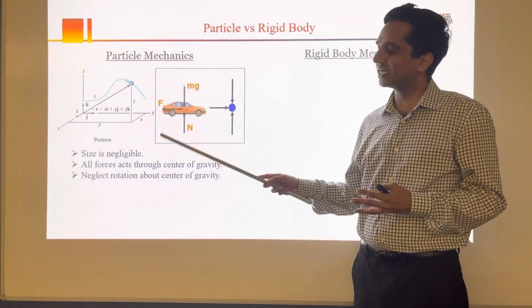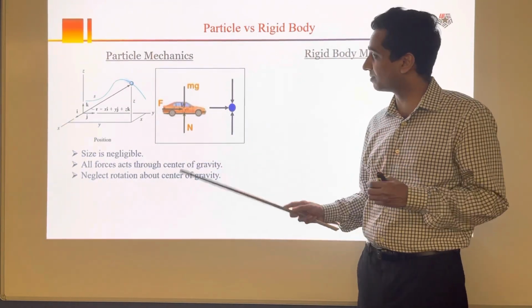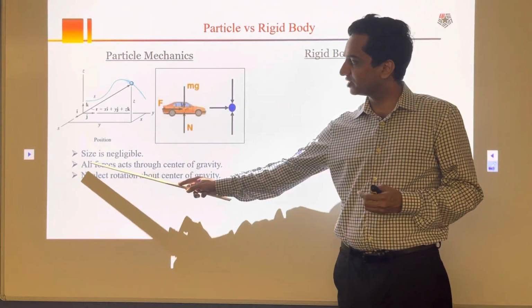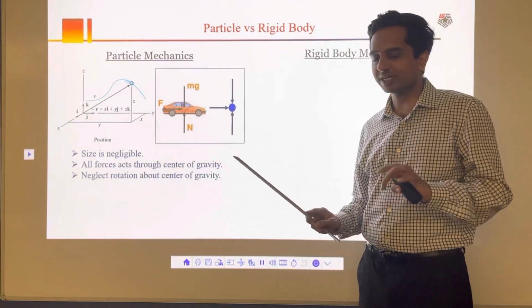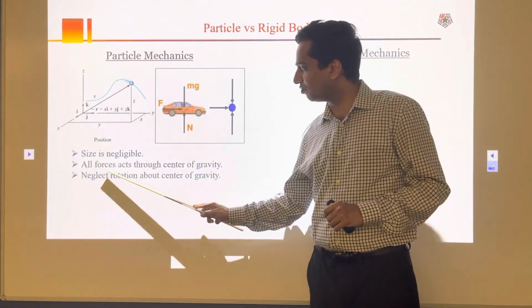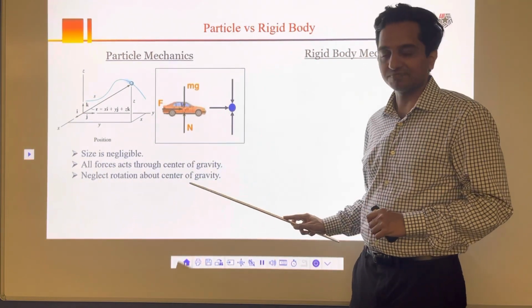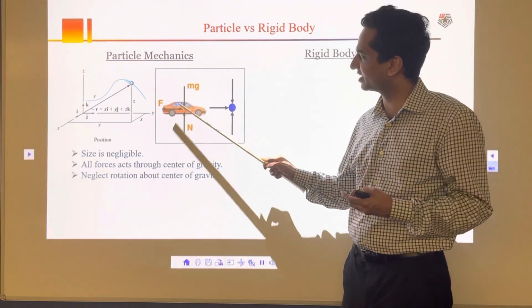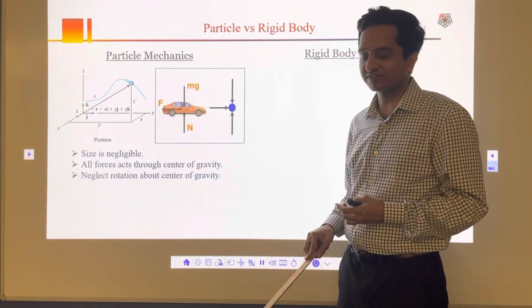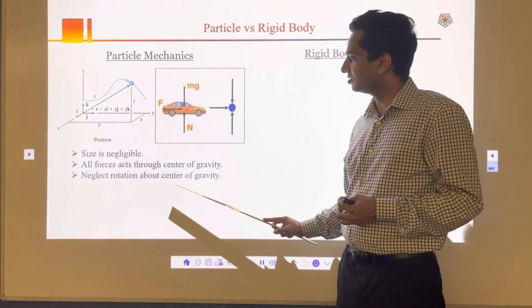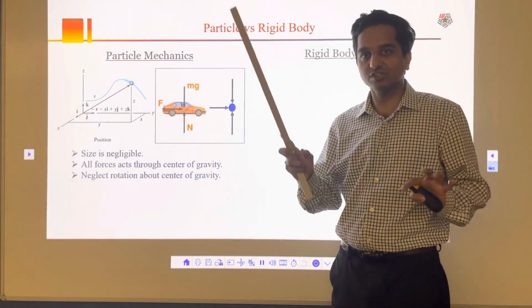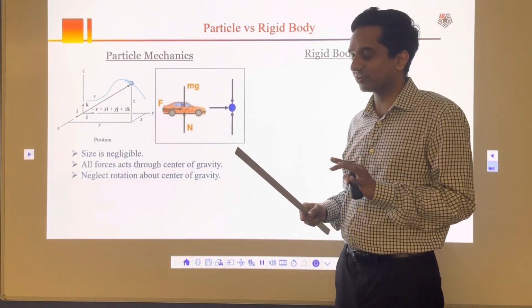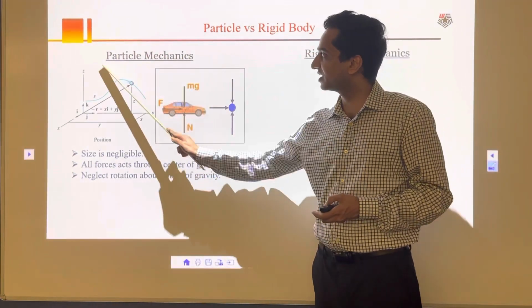What is a particle? Any object that moves, if we consider it a particle. Let's say this is a car, and we assume that it is a particle. In that case we assume that size is negligible. We are not worried about size here. Then we say that all forces act through the center of gravity. The car is not a particle in reality, of course, but we assume that, and whatever the forces are, they act at the center of gravity. And we neglect rotation about the center of gravity. We are not worried about rotation of the car. We have curvilinear motion, but rotation around its own axis we do not consider. That's what particle mechanics is all about.